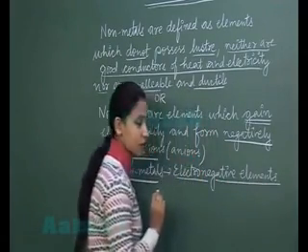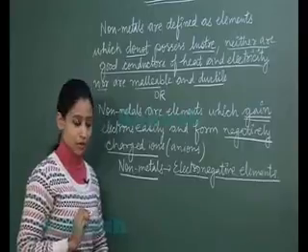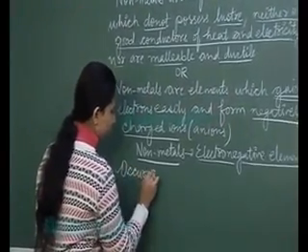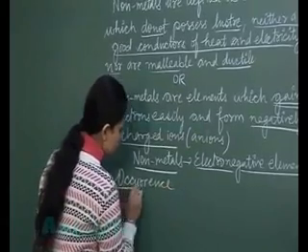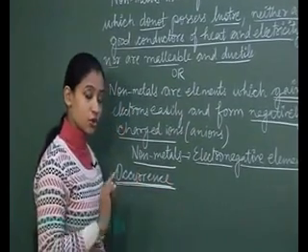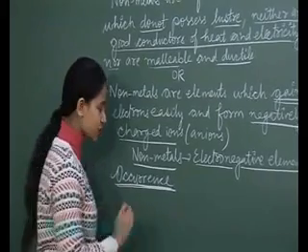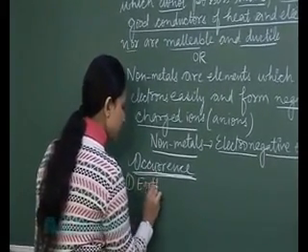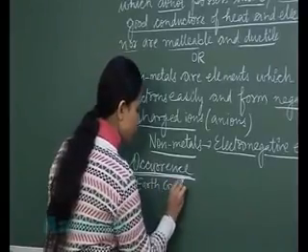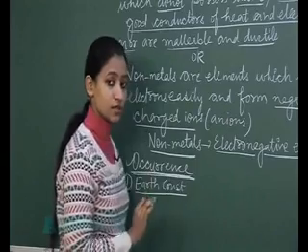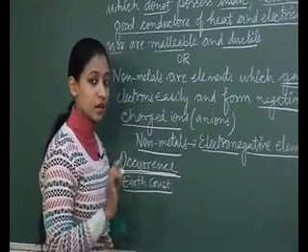Now what about the occurrence of the non-metals? As metals are present in the earth crust, so are non-metals. The most abundant element present in the earth crust is oxygen, and that is a non-metal.